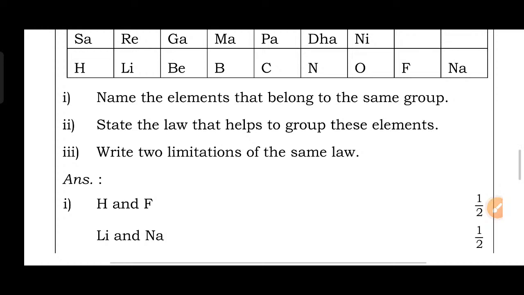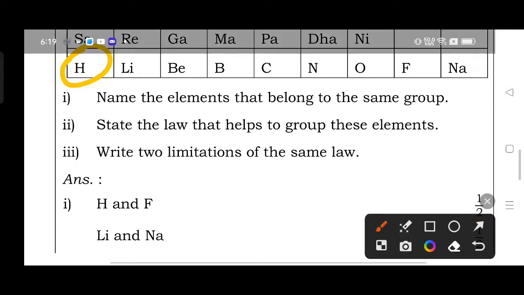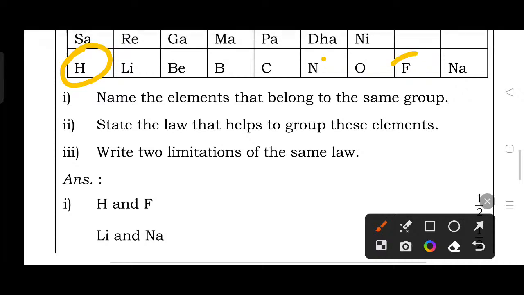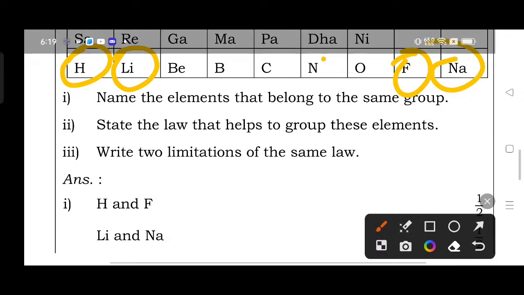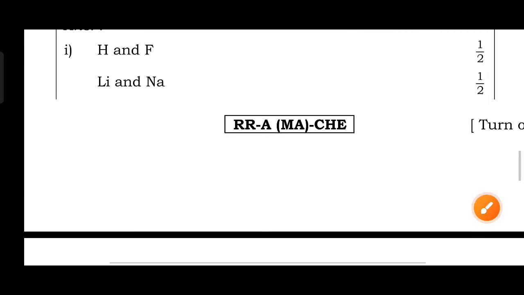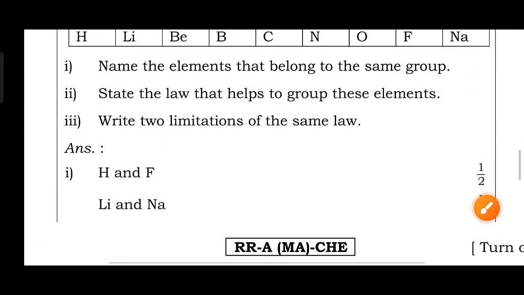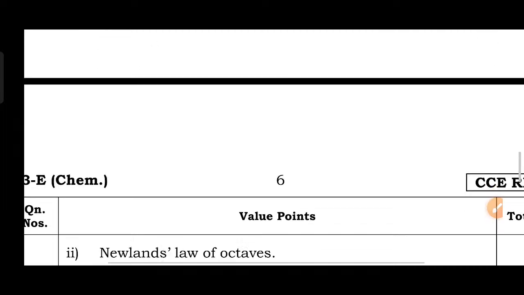Hydrogen and fluorine, lithium and sodium. See these two, hydrogen and fluorine. Then another one, lithium and sodium. This belongs to the same group. The next, second question: state the law that helps to group these elements.